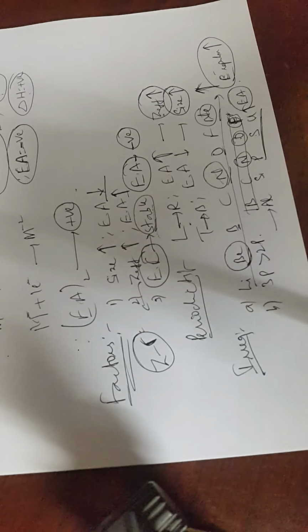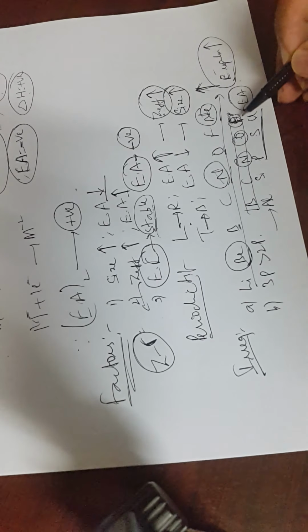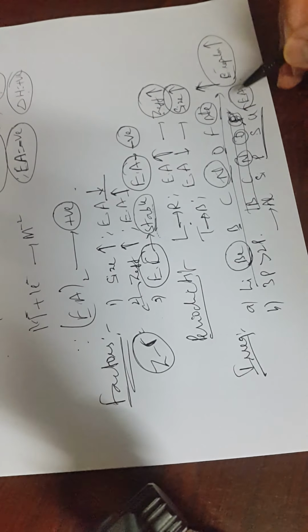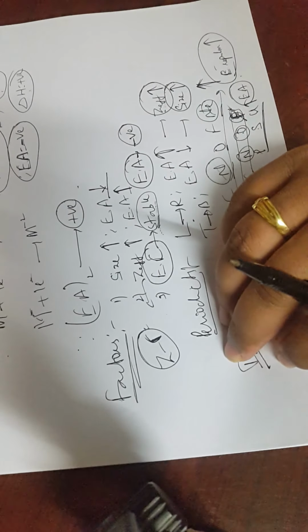Whereas electronegativity, if I talk about, fluorine is the highest. So let's talk about electronegativity. By definition, you know what that is: the relative tendency of an atom to attract a shared pair of electrons is called electronegativity.